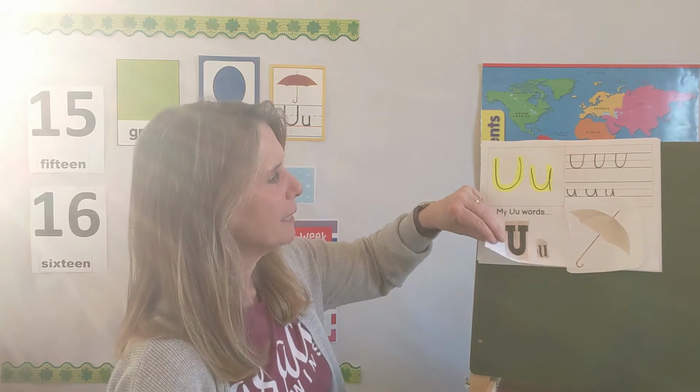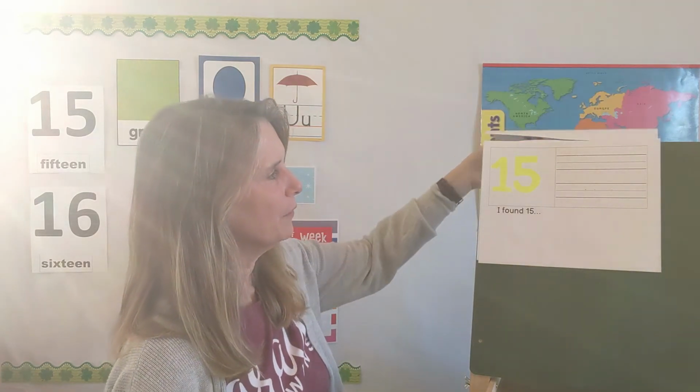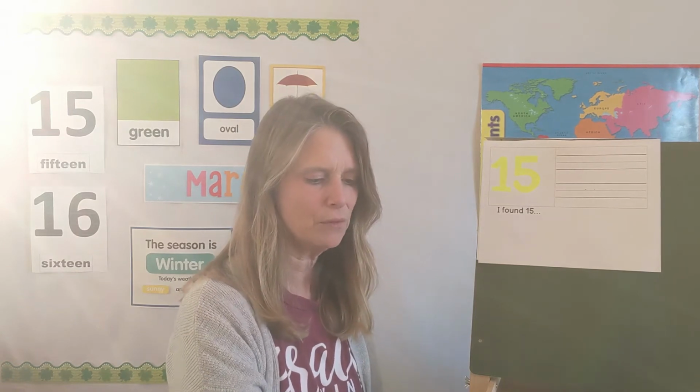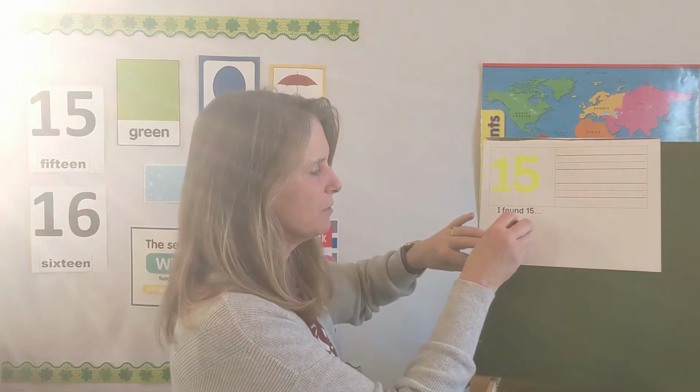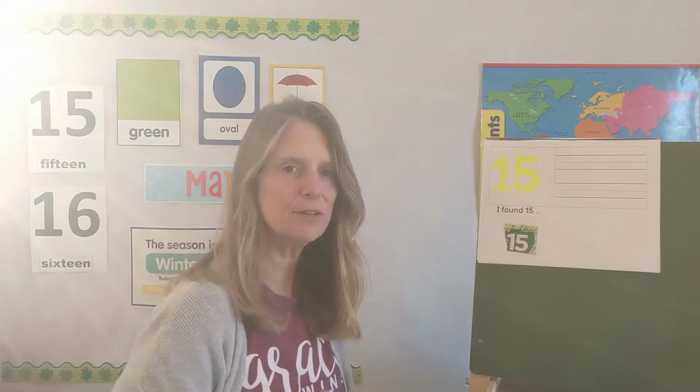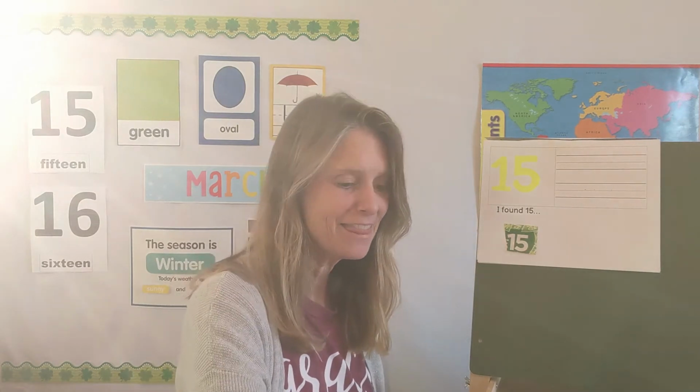Okay, let's take a peek at the number 15. Our numbers are getting so big. I'm going to go backwards this time. Let's work backwards. I'm going to glue on my number 15 first. Remember, that's a 1 and a 5. Standing side by side. There's a 1 and a 5. Then I have a delicious 15 item to show you.